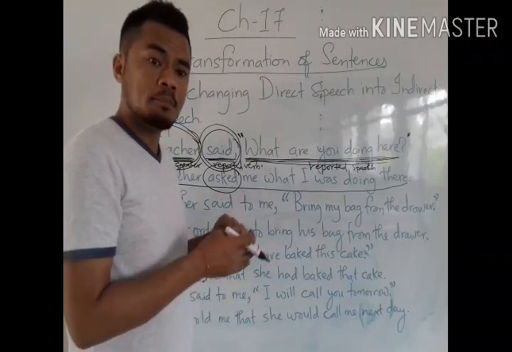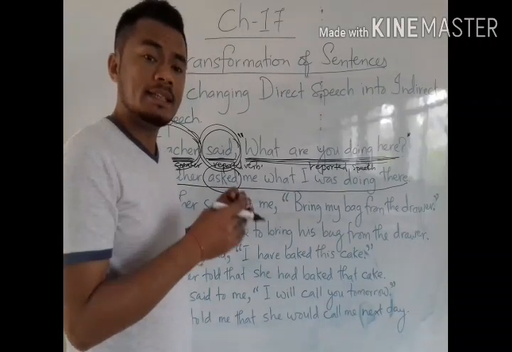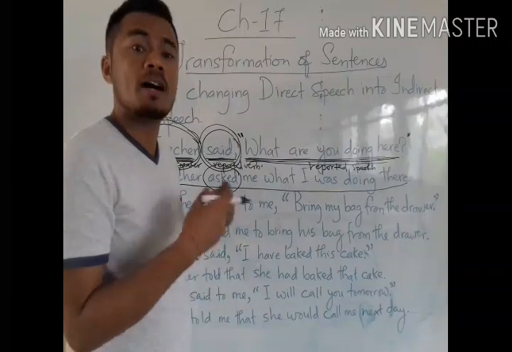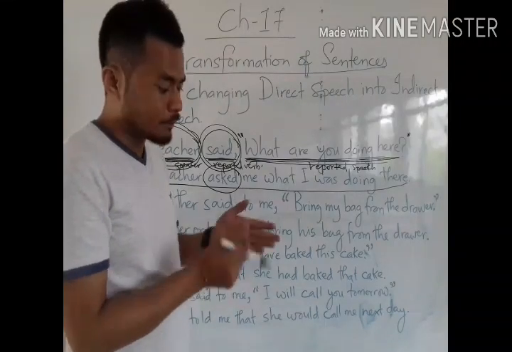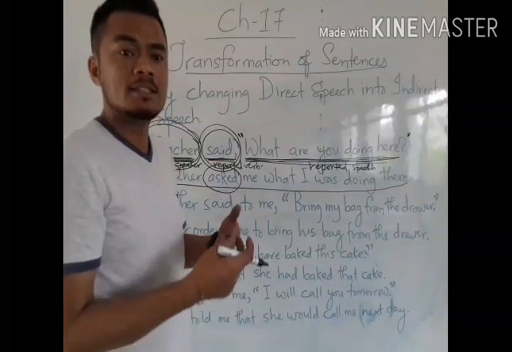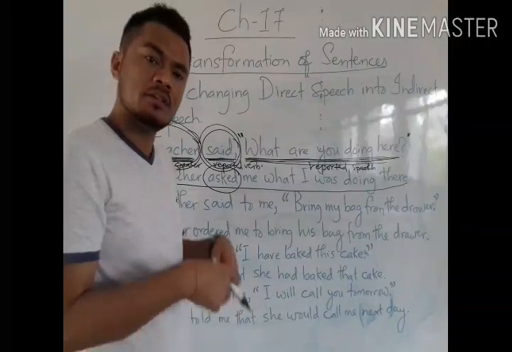If it is in simple past in direct speech, while writing it in indirect speech it becomes past perfect. Simple present becomes simple past, simple past becomes past perfect, and past perfect remains the same.